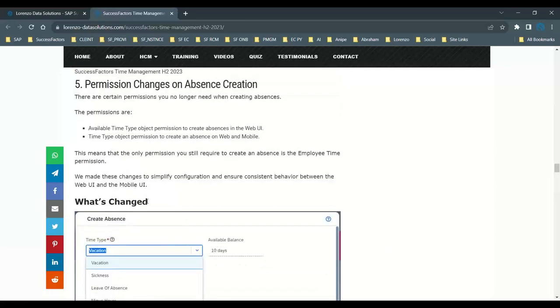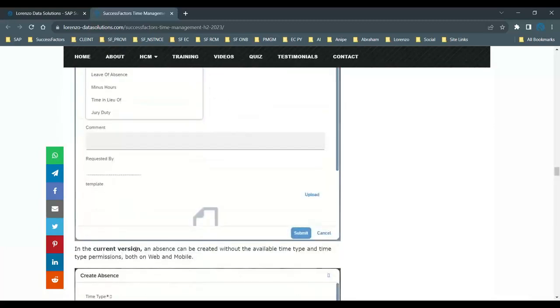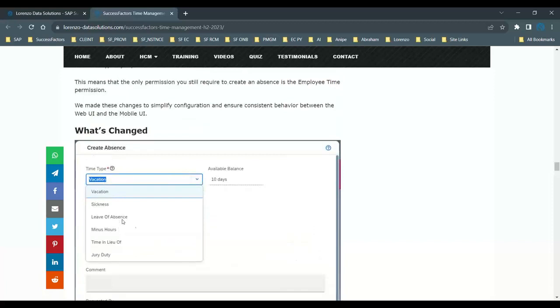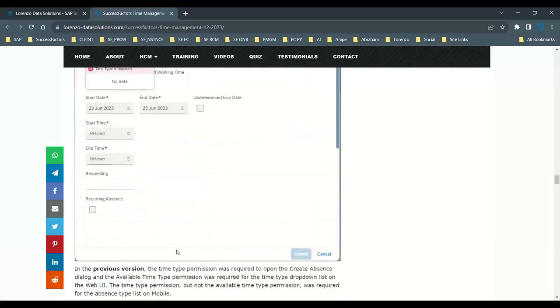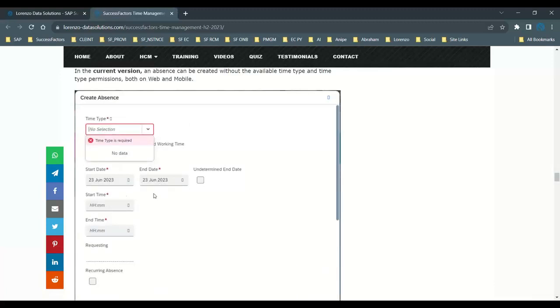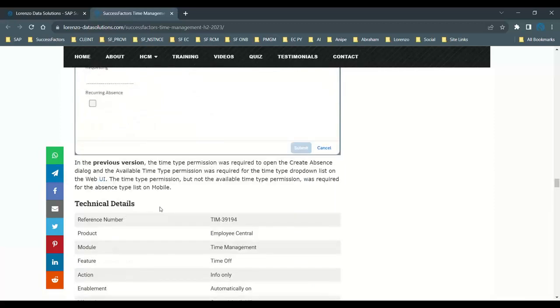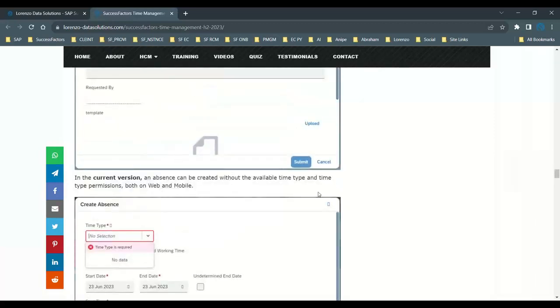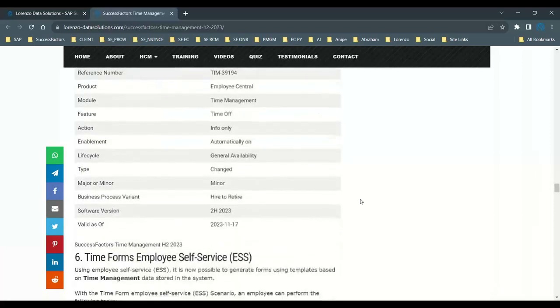For example, look at this, in the current version, an absence can be created without even the available time types permissions, both on mobile and web. And you can see the absence can be created. Here you can see. But in the previous version, the time types permissions were required to create absences. You don't see it actually unless you grant the permissions. But now it is not required actually. That's one of the enhancements you can see in the latest version.